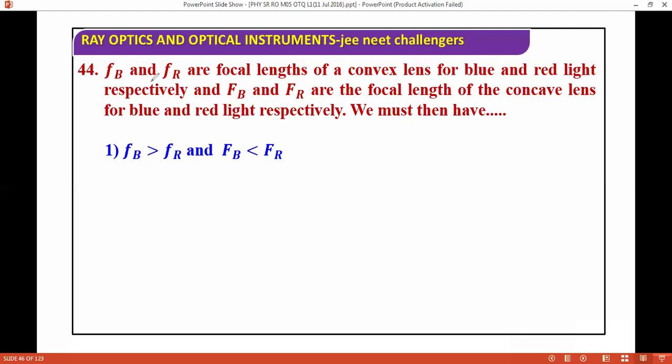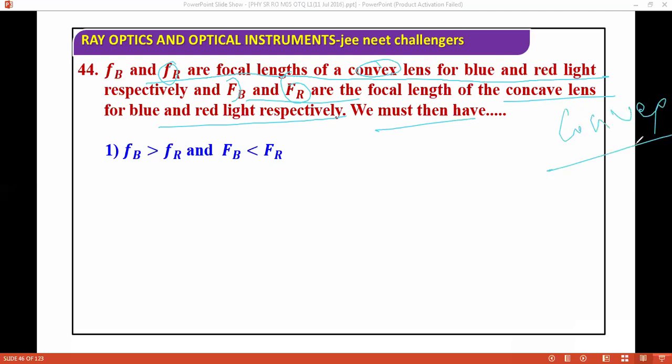fb and fr are the focal lengths of a convex lens for blue and red light respectively. FB and FR are the focal lengths of a concave lens for blue and red light respectively. What's the difference? For convex I'm using small letters, and for concave I'm using capital letters. First I'm talking about convex, and then I'm talking about concave.